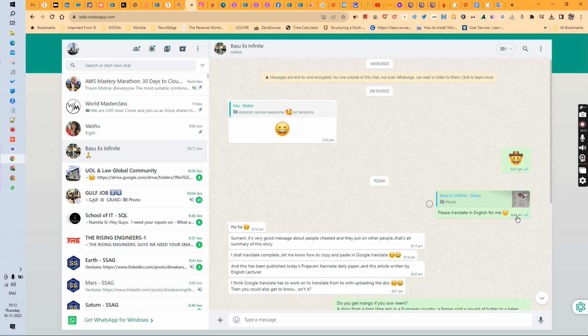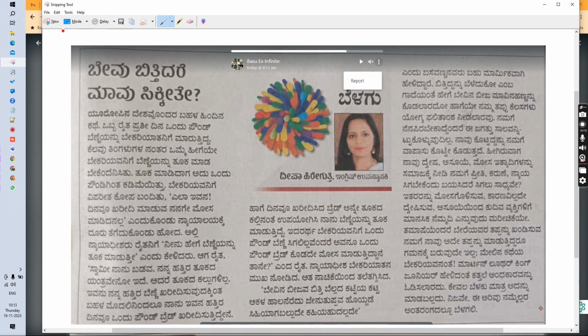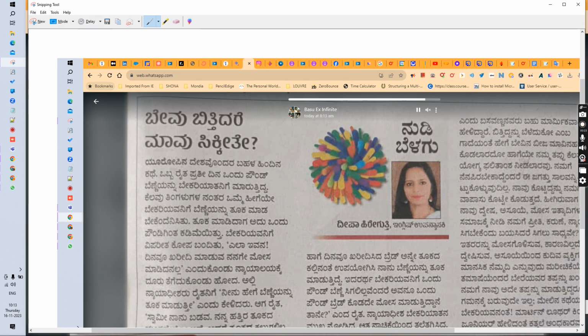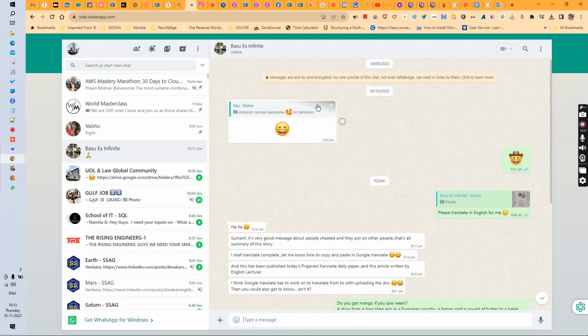So what I did is I took a screen print of this by using this screen print software. Take a screen print, easy, isn't it? And that screen print is copied in the clipboard.